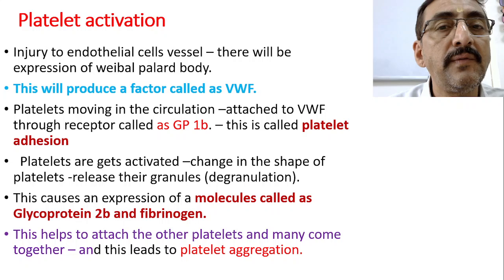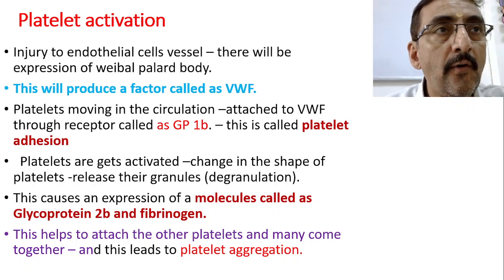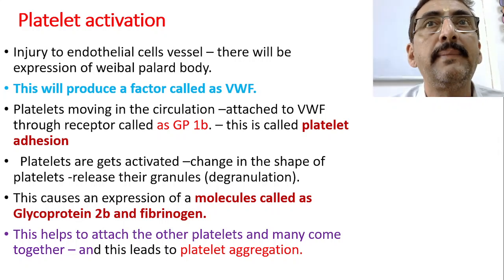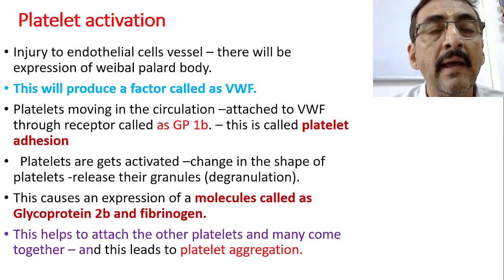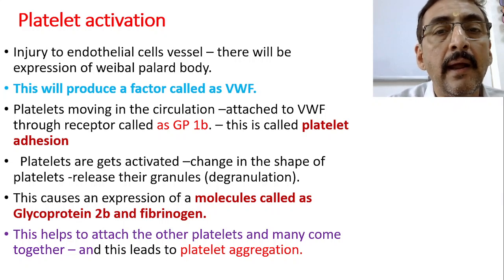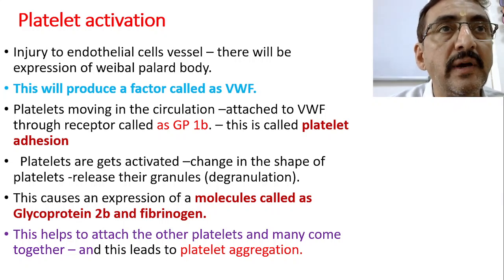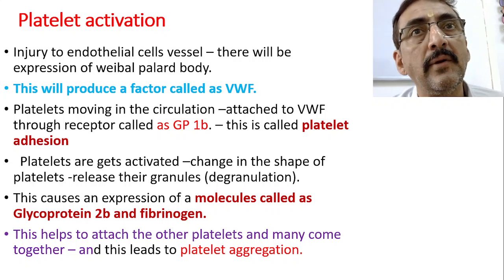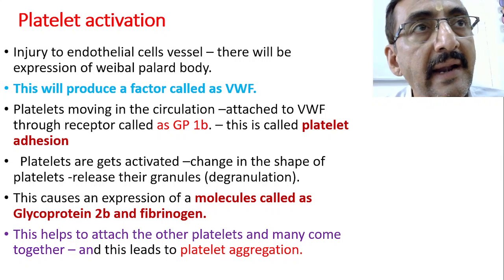Immediately there is production of von Willebrand factor. Von Willebrand factor will call the platelets, and they get attached to the GP1B, and as a result so many platelets come together and adhere. This is the first step in the clotting, and it is called platelet adhesion.